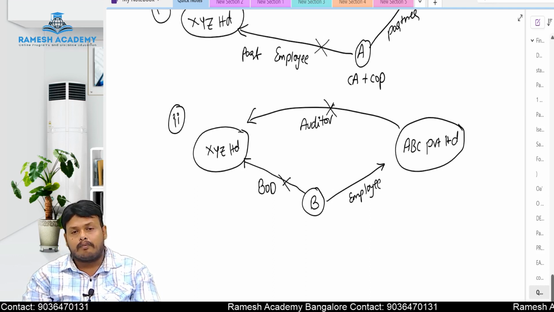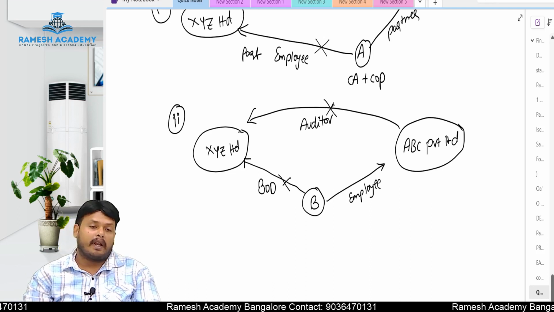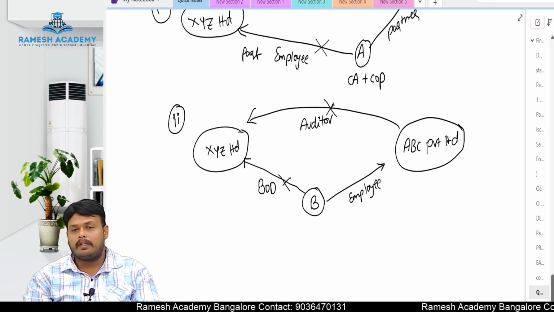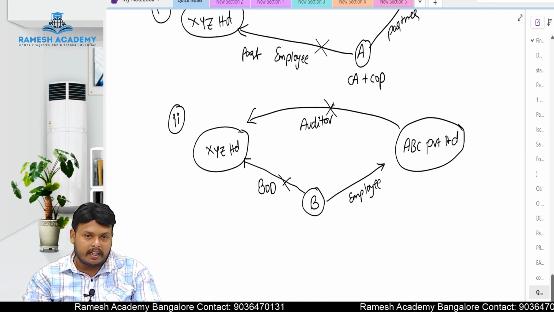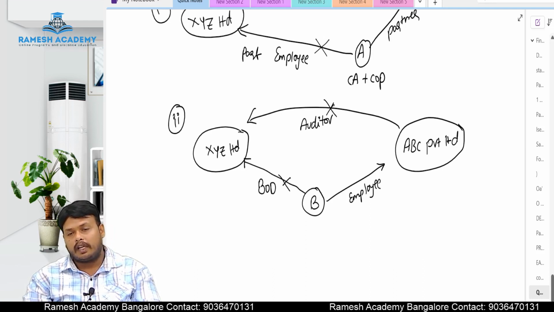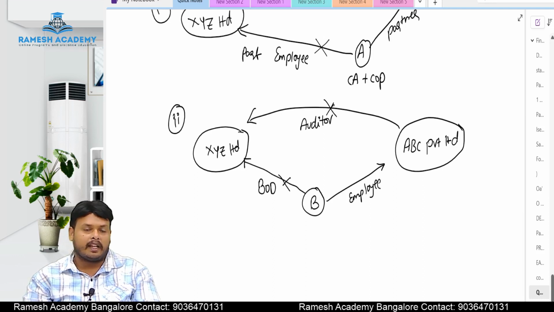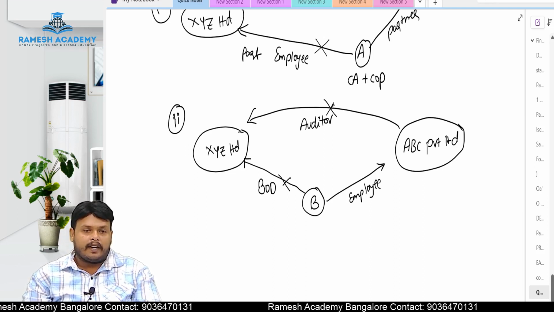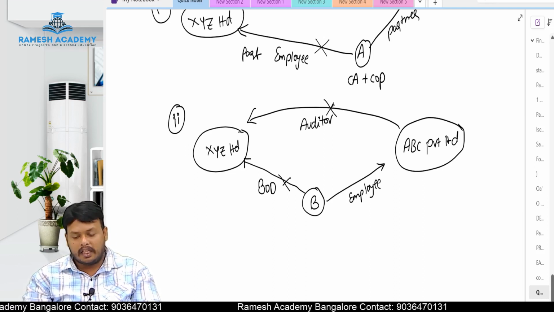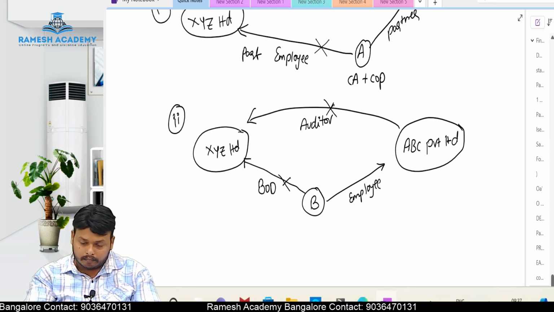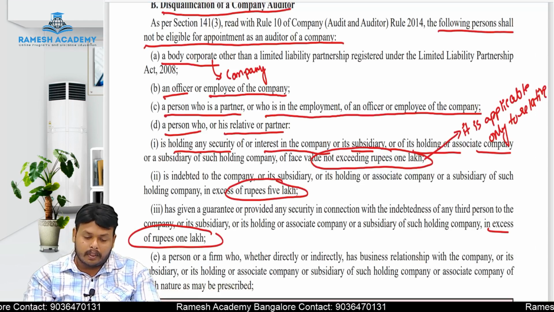Why? Because B is an employee of ABC Private Limited and B may influence ABC Private Limited regarding the financial freedom of XYZ Limited. That is the reason ABC Private Limited also cannot act as an auditor for XYZ Limited. So these are the cases. That is what they are trying to say.